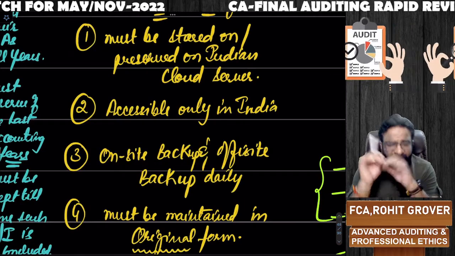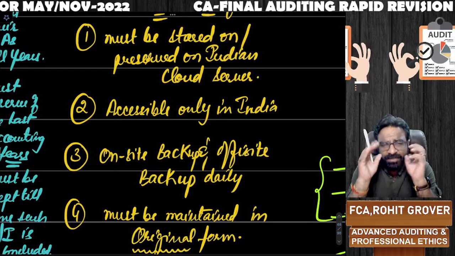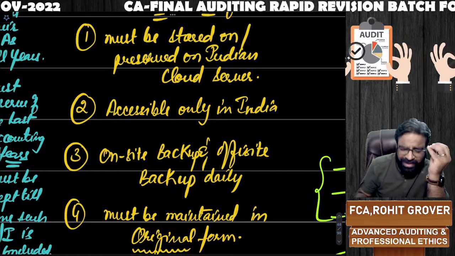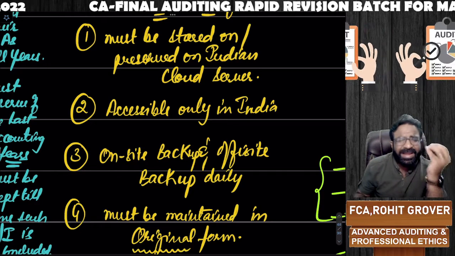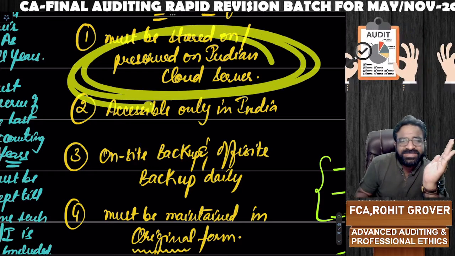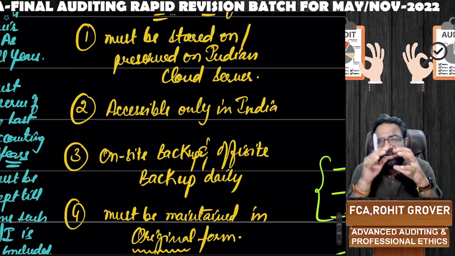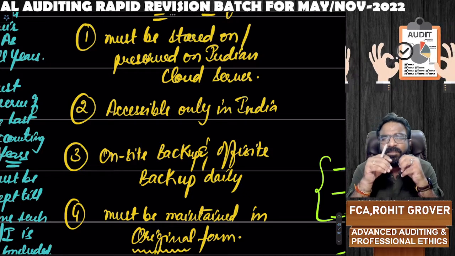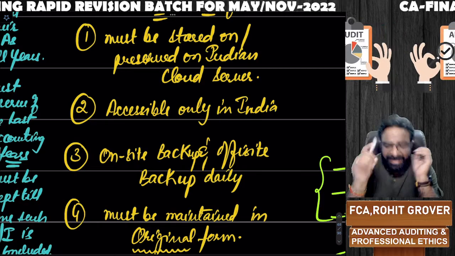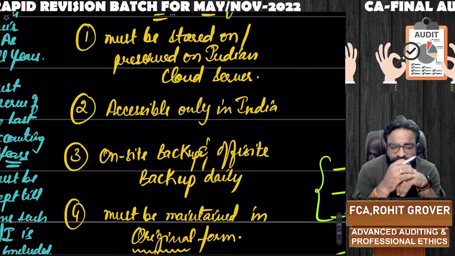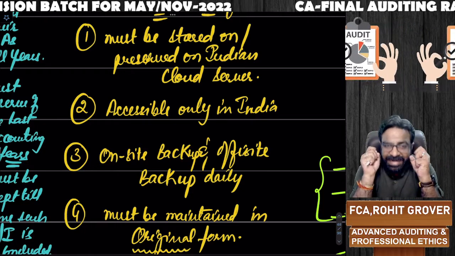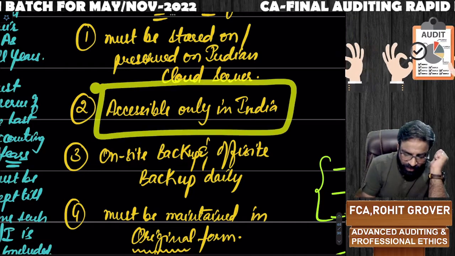Condition number 1. If you are preparing, maintaining and preserving your books of accounts in electronic form, make sure that it is stored and preserved on an Indian cloud server. You are not allowed to use a foreign server for preservation, maintenance and storing of books of accounts in electronic form. So your books of accounts in electronic form must be preserved and stored on an Indian cloud server. Next point, it should be allowed to be accessed only in India. So it is accessible only and only in India.